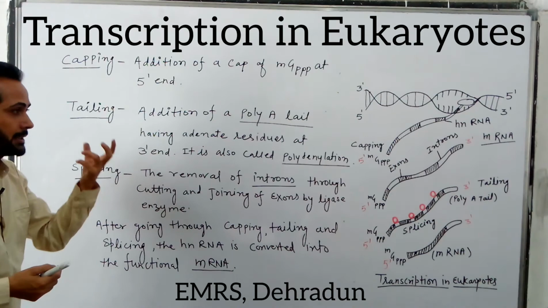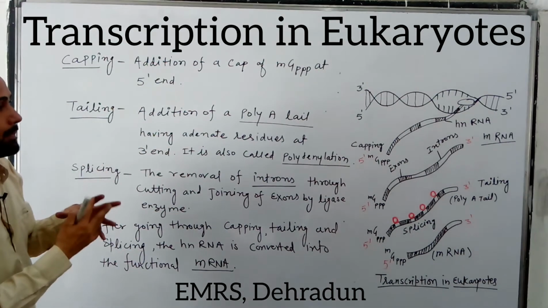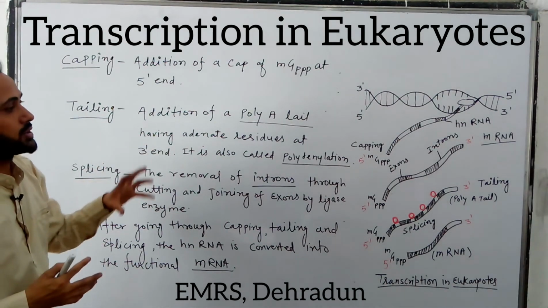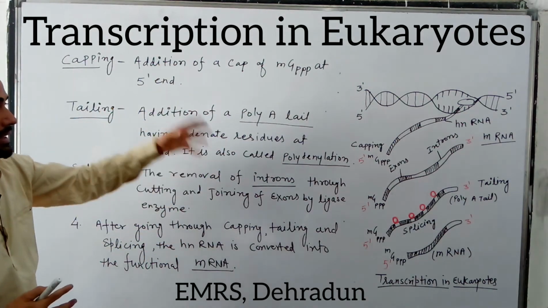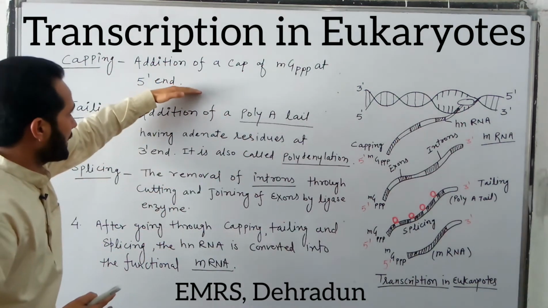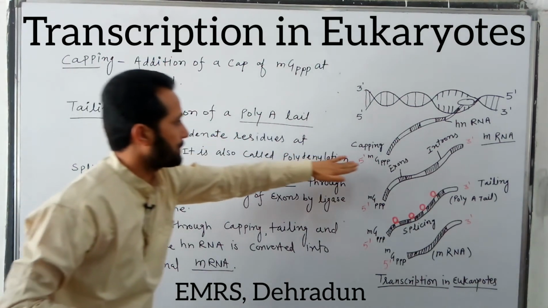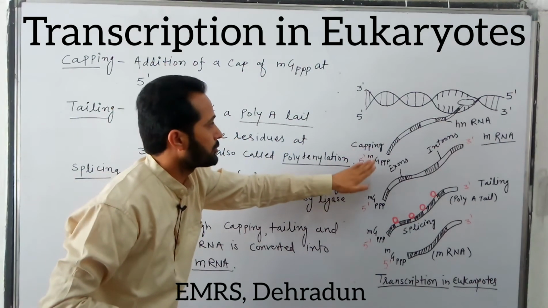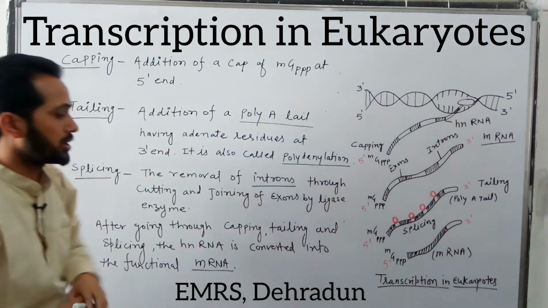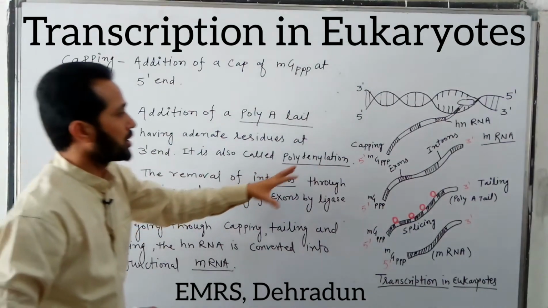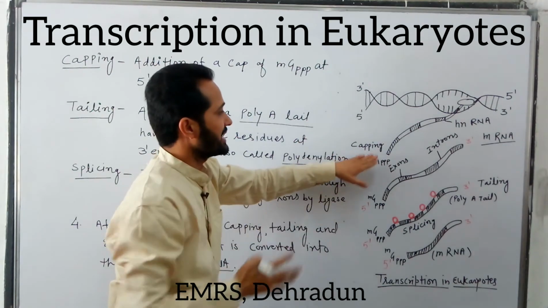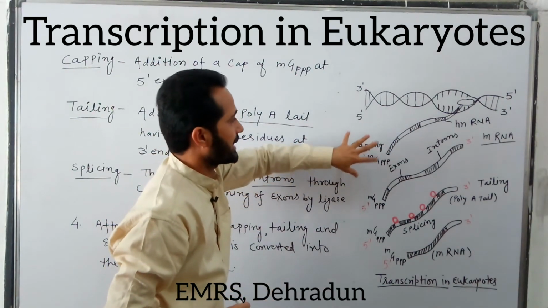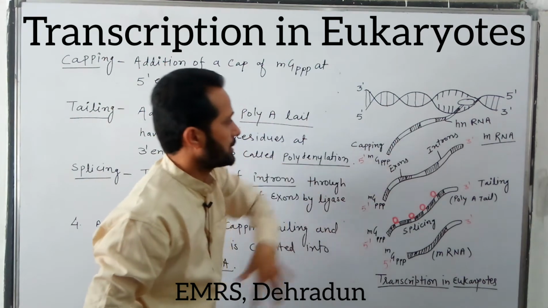It is the cap which is formed by the methyl guanosine triphosphate nucleotide at this end, and this cap protects this hnRNA from the degradation by strong nuclease enzymes. Strong nuclease enzymes are present in the nucleus where this process is going on. They can degrade or destroy this RNA.